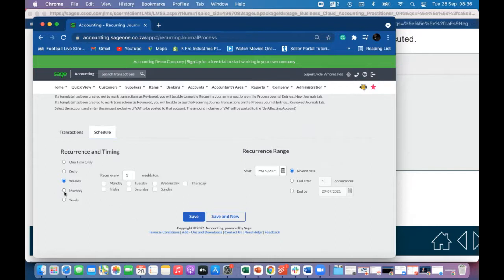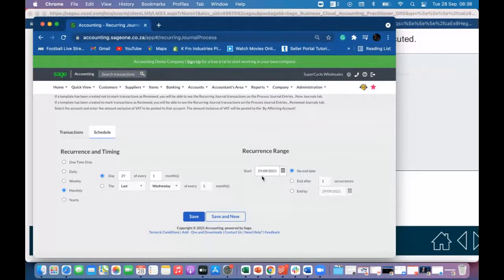Or monthly: day 29 of every 1 month, or the last day. So literally these are the different options you have.